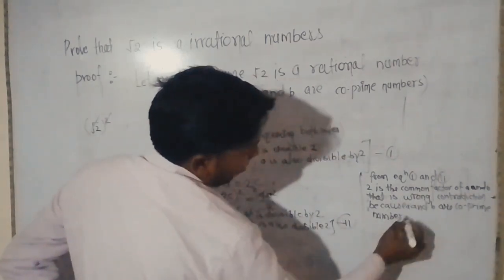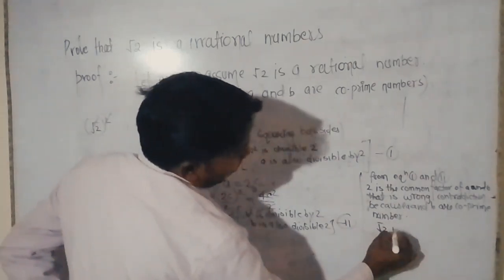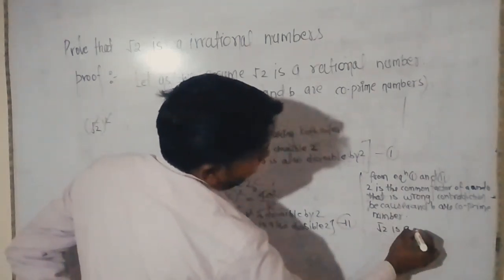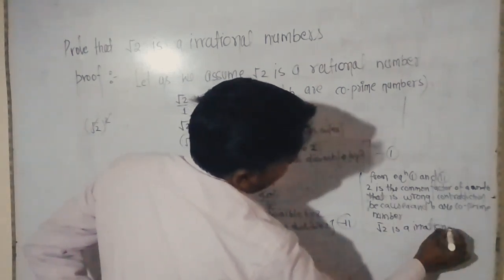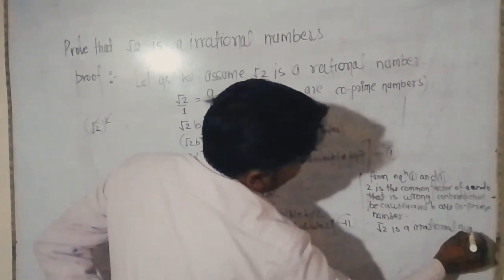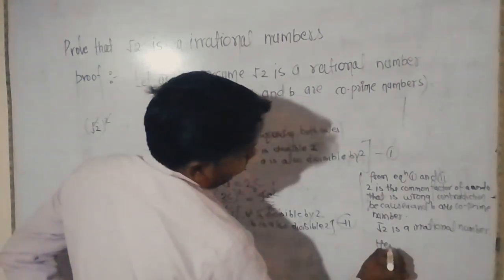So root 2 is an irrational number. Right? Hence proved.